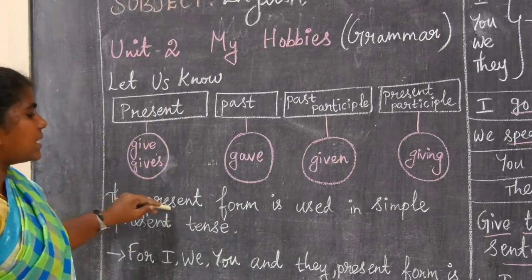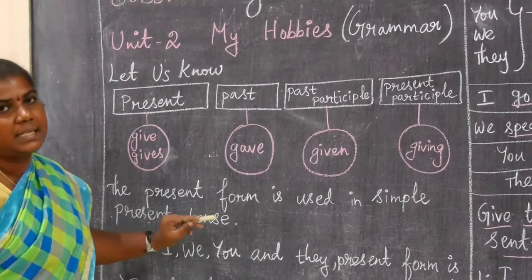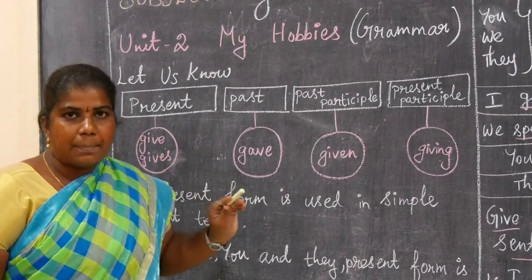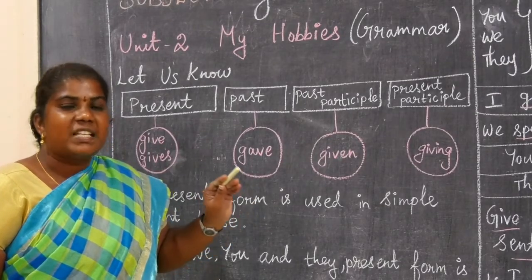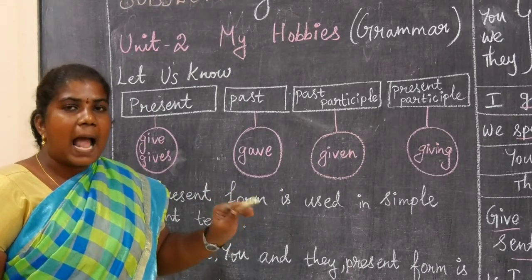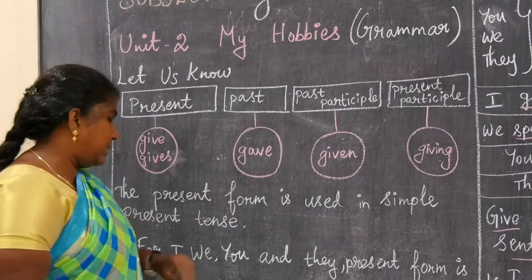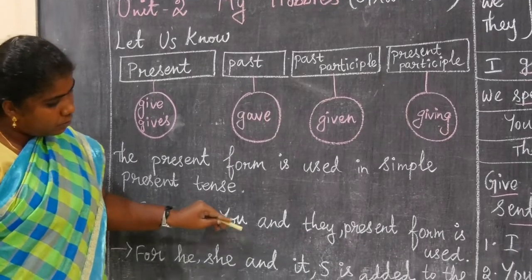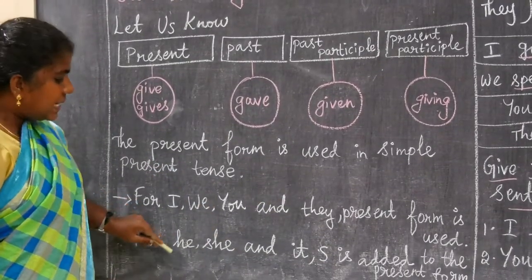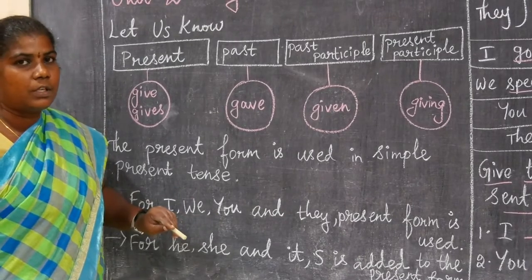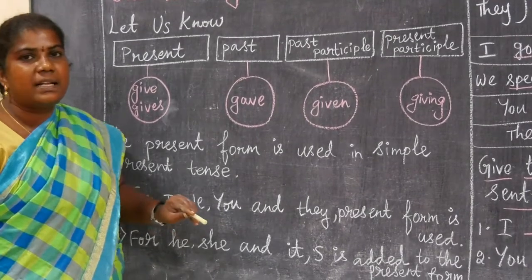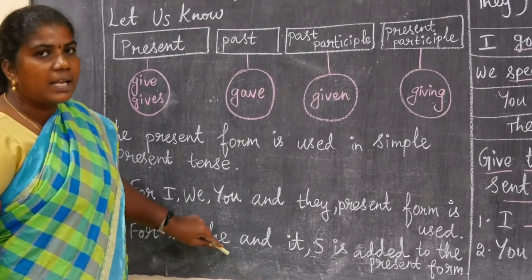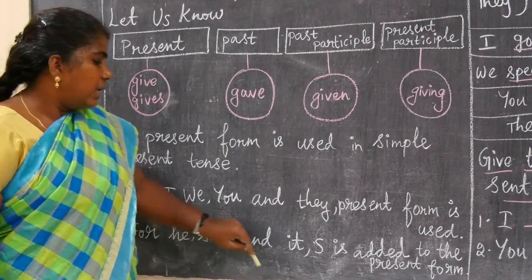The present form is used in the simple present tense. We use the present form for actions happening now, and also for universal truths, general truths and habits. You know the pronouns I, we, you, they, and he, she, it are also pronouns. Seven pronouns you know: I, myself, you, yourself, they, themselves, we, ourselves, he, himself, she, herself, it, itself.